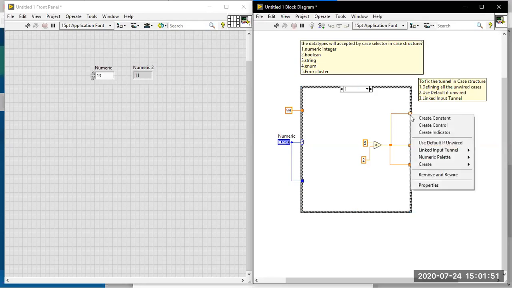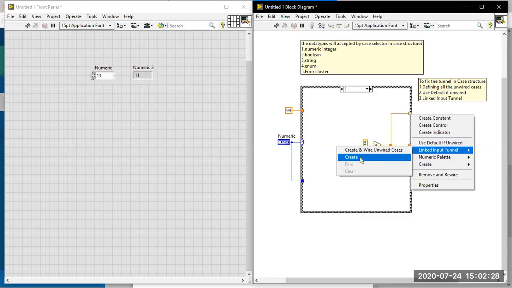Right click, and you have the option called Linked Input Tunnel. The option will be enabled because on the input side a tunnel is available. You have two options: Create, and Create and Wire Unwired Cases. Create will create one tunnel. But Create and Wire Unwired Cases will create the tunnel as well as wire all the unwired cases. So those are the two options we are getting.